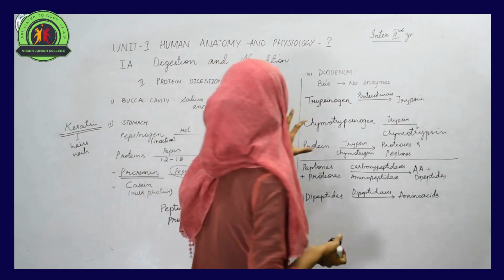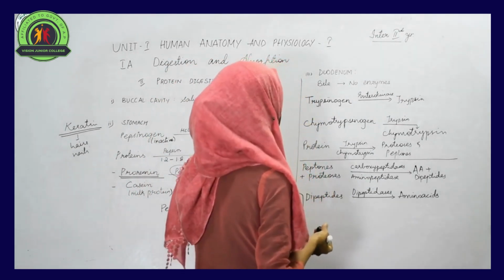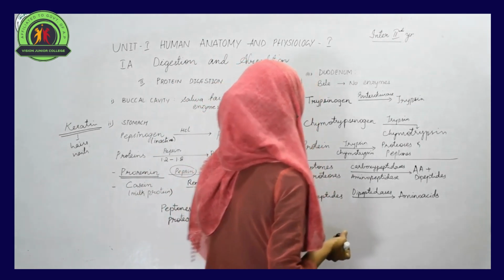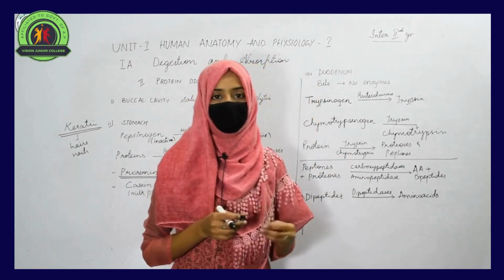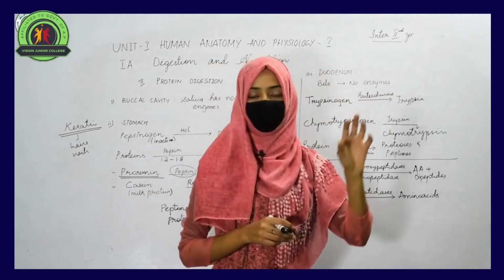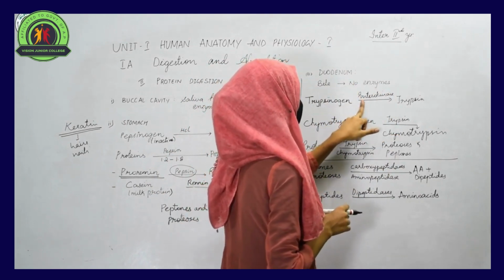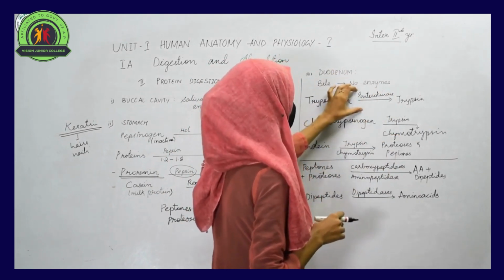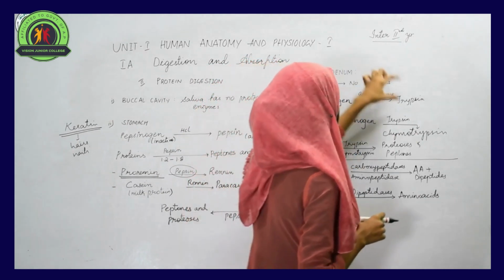In the duodenum you can find certain enzymes like trypsinogen, which is present in inactive state. Trypsinogen is converted into its active form, trypsin, by the enzyme enterokinase.